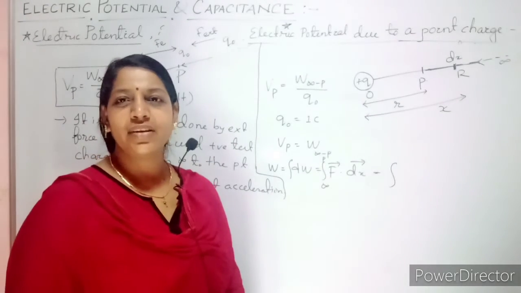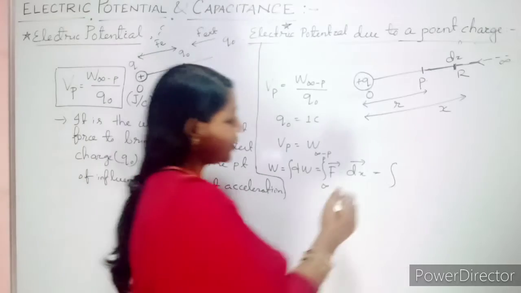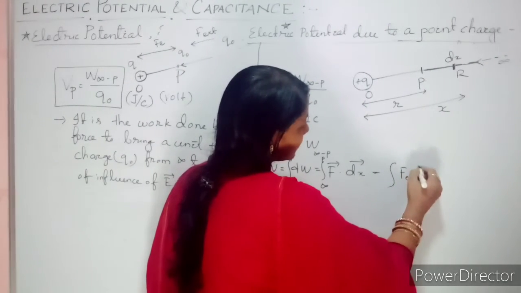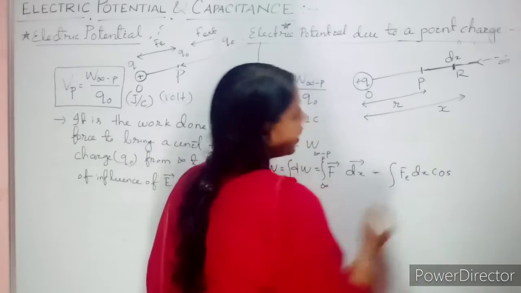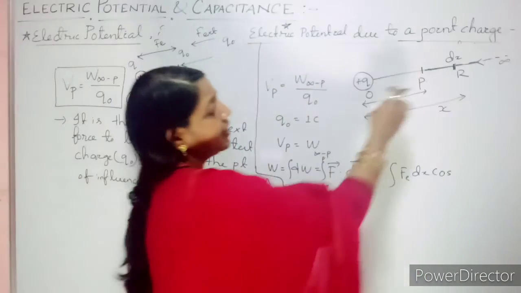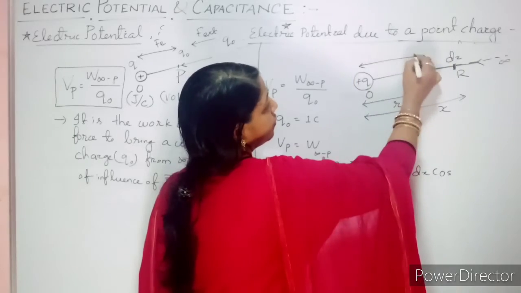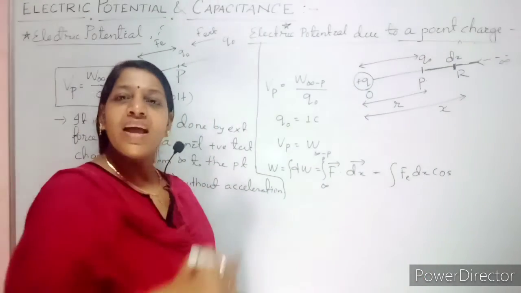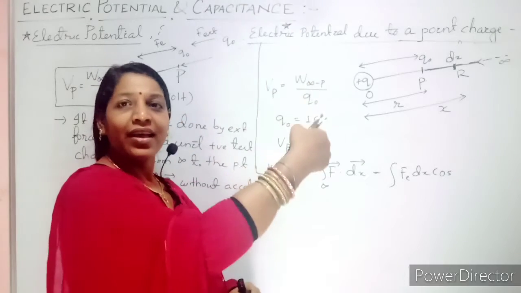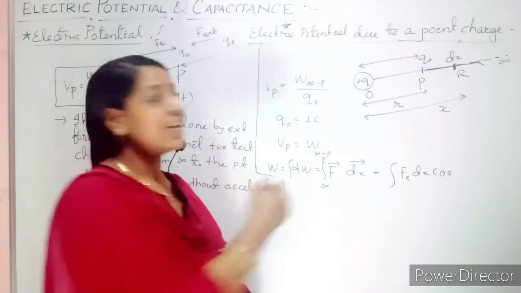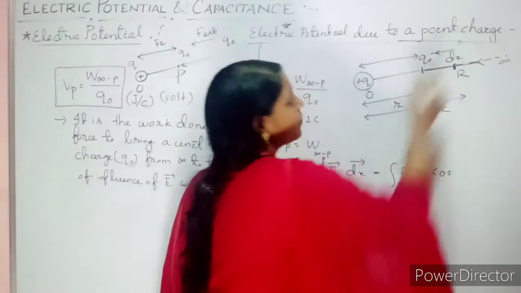Same way now, what is this force? This is nothing but your electrostatic force Fe, then dx and cos of the angle. How much angle should you write? See here, you are bringing your test charge, so there will be a force of repulsion between them, and you are bringing your charge from infinity against it.